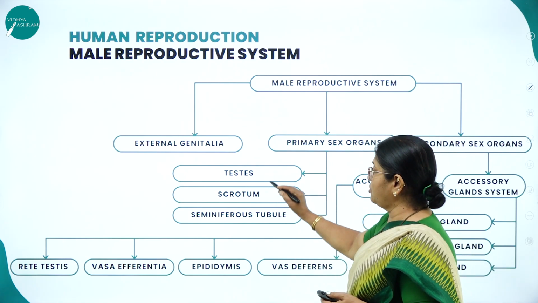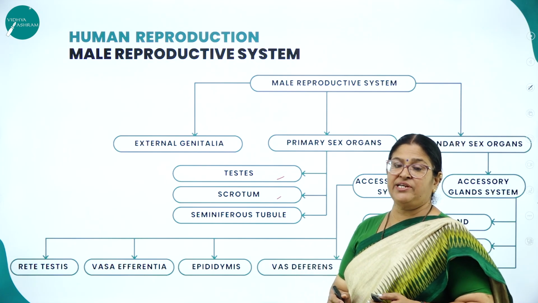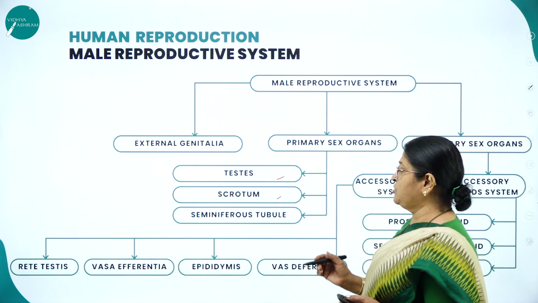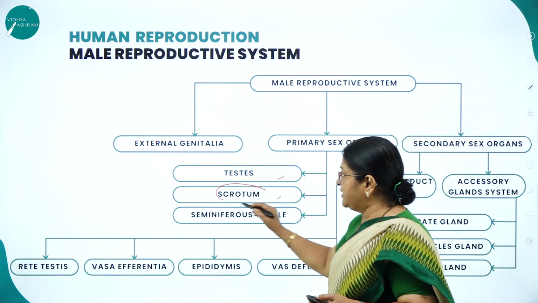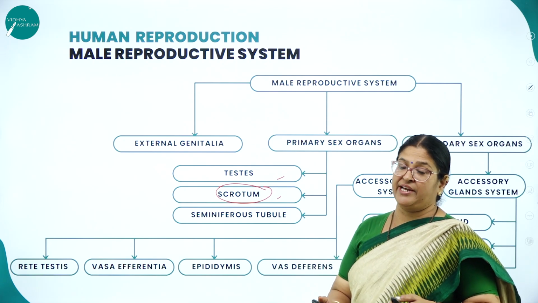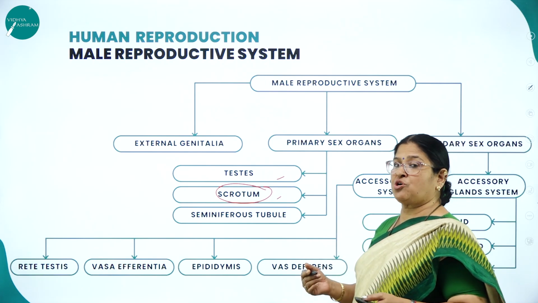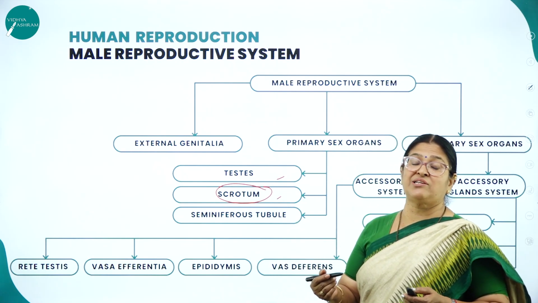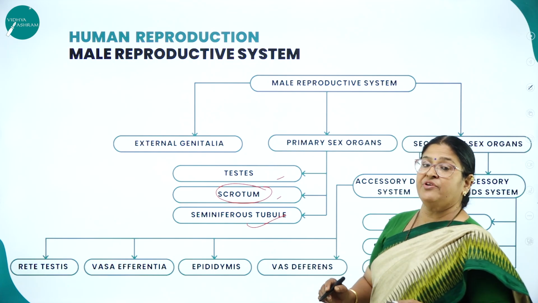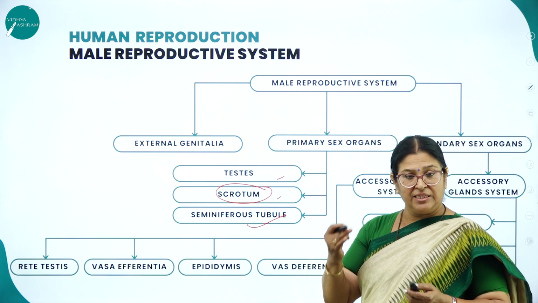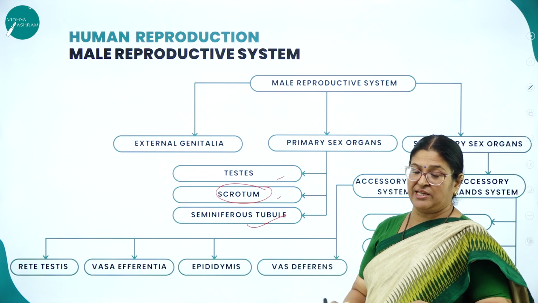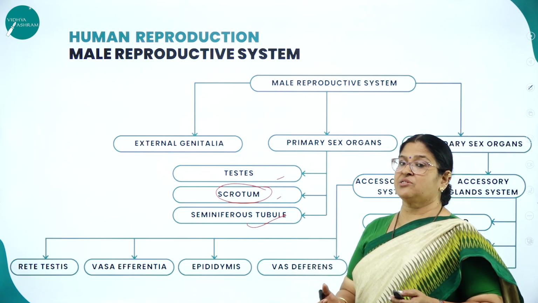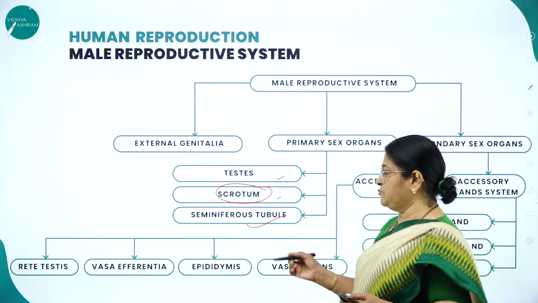And here you can see the scrotum, that is a pair of testes, and here each testis is made up of around 250 compartments called testicular lobules. And as I said, the testis is located extra-abdominal in case of male, in a pouch called scrotum. Then each testis is lined by highly coiled structures called seminiferous tubules, which is lined by 2 types of cells, that is the male sperm cells and the Sertoli cells. It is the male sperm cells which are going to develop into sperms, and the Sertoli cells are going to nourish the developing sperm cells.